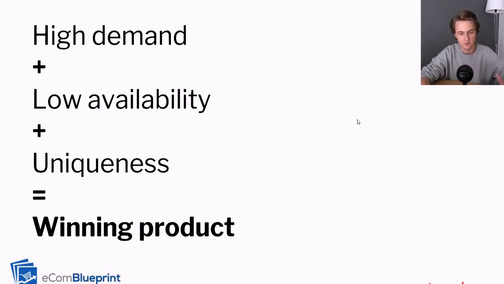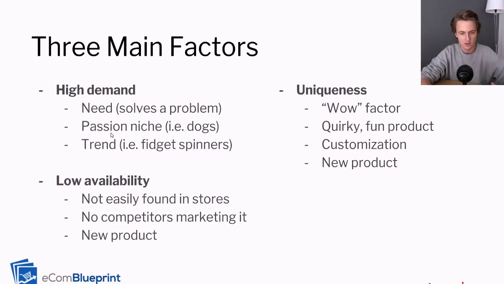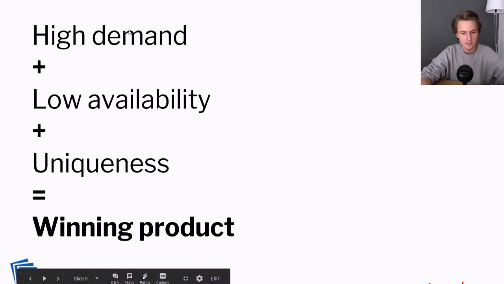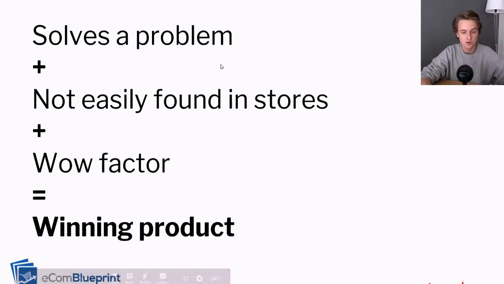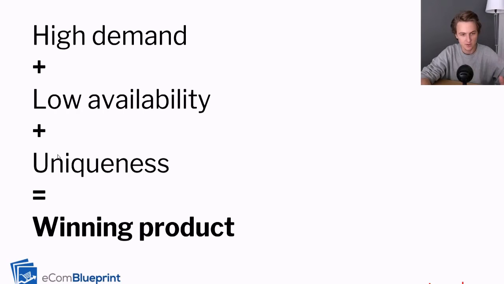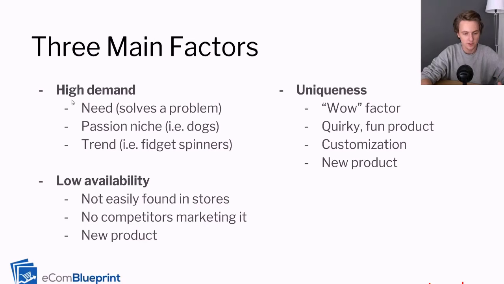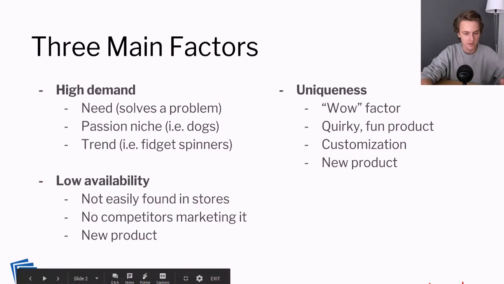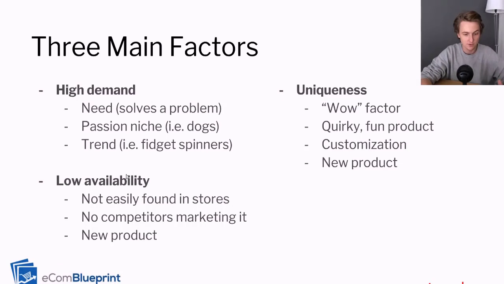Now this is my favorite combination. I'm taking one subheading out of each of these three categories. So for high demand, low availability, and uniqueness, I like something that solves a problem that's not easily found in stores and that has wow factor. So I hope you guys understand what I'm doing here. I'm just picking one of each of these. For high demand, I'm picking solves a problem. Low availability, I'm picking not easily found in stores. And uniqueness, I'm picking wow factor.